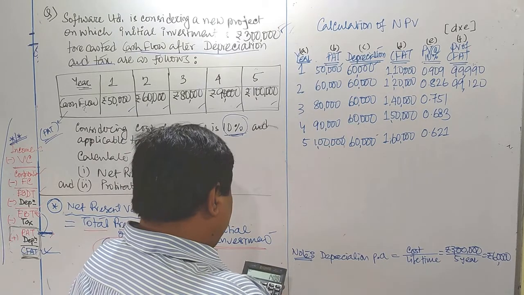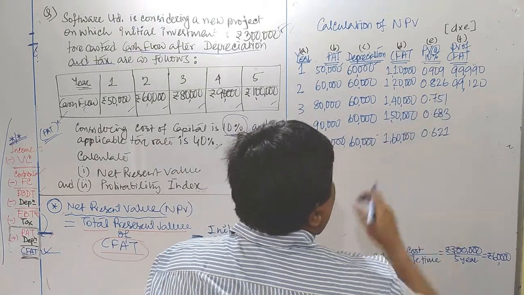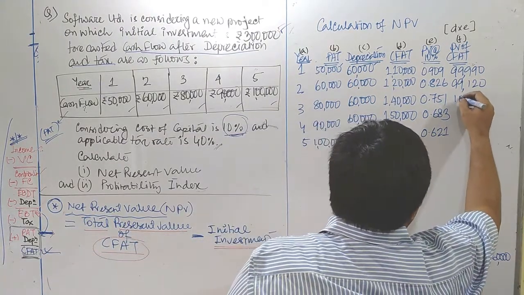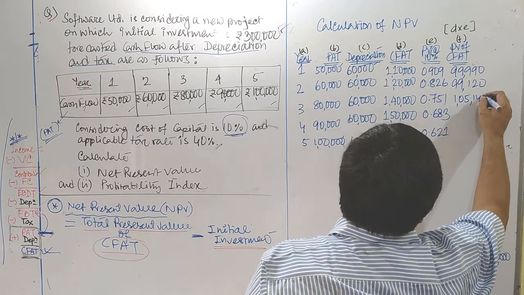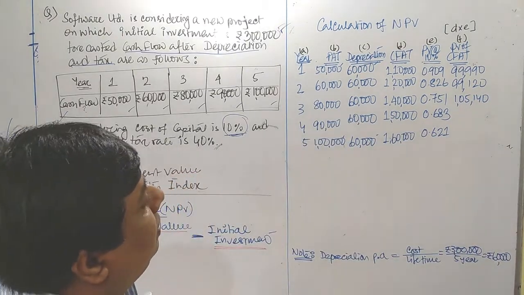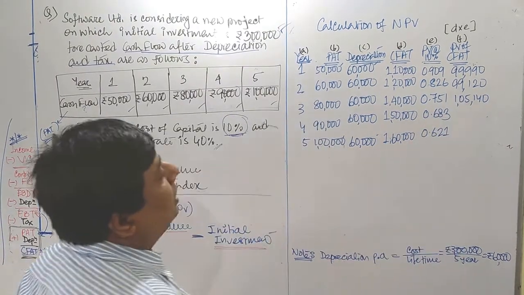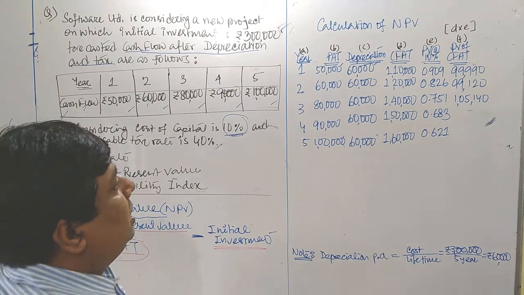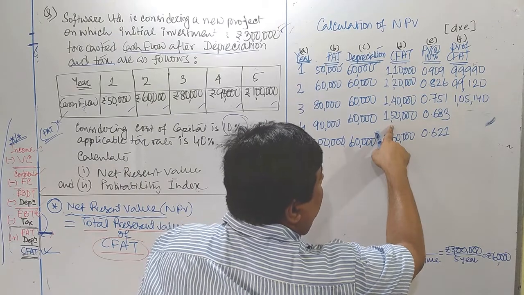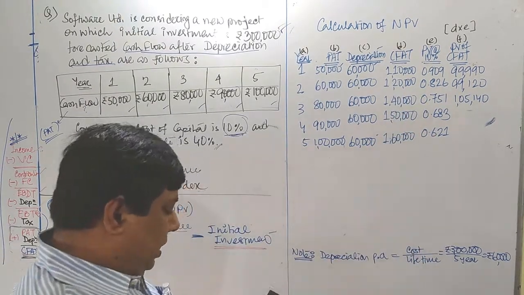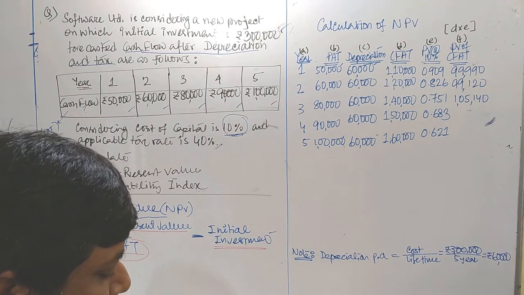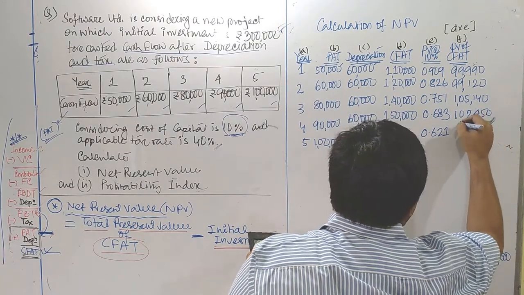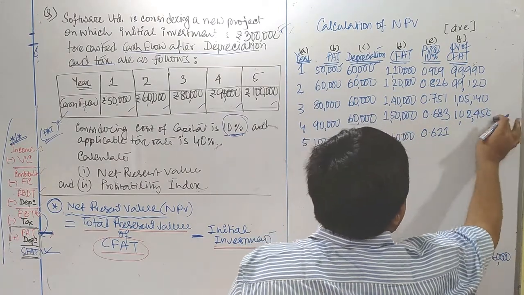At third year, our CFAT is 1,40,000 normally, but when we apply the discounting factor or time value of money, that figure will appear only 1,05,140 rupees. Just try to understand. 1,40,000 multiplying by 0.751, we are getting a figure of 1,05,140. At the end of fourth year, our CFAT is shown 1,50,000. But when we apply time value of money and multiply by 0.683, it is 1,02,450 only. Just compare 1,50,000 and 1,02,450.